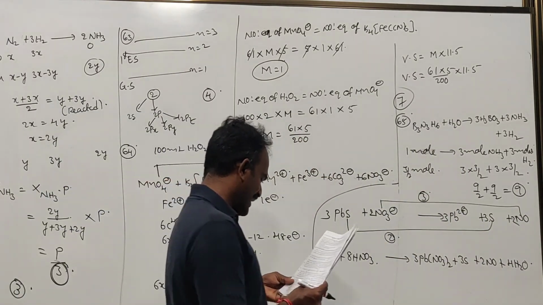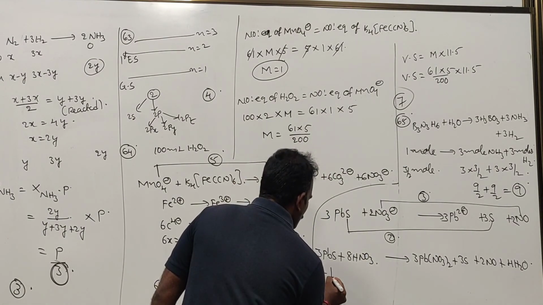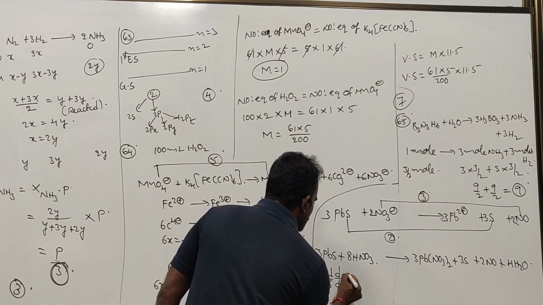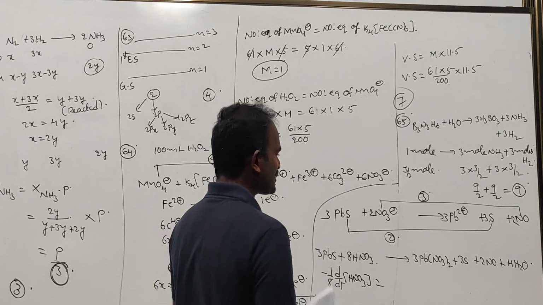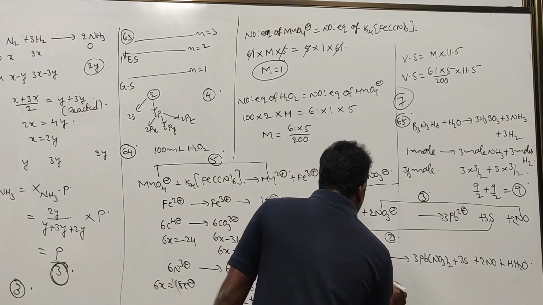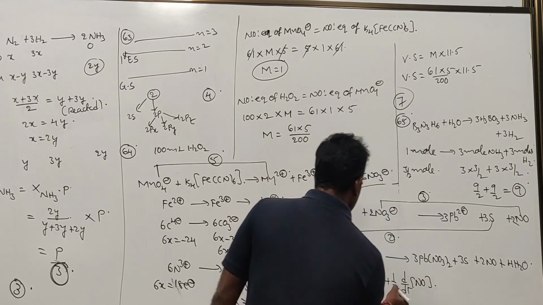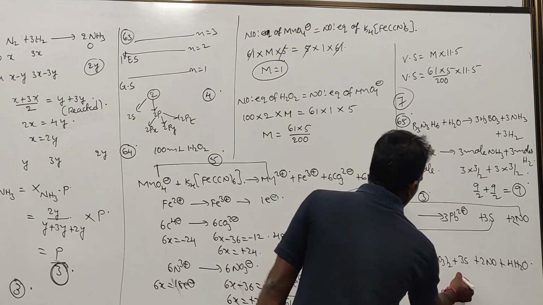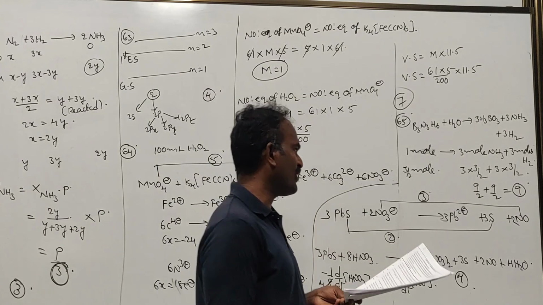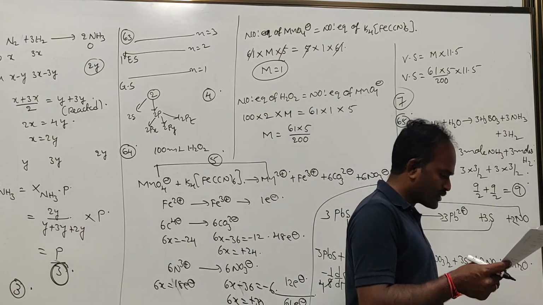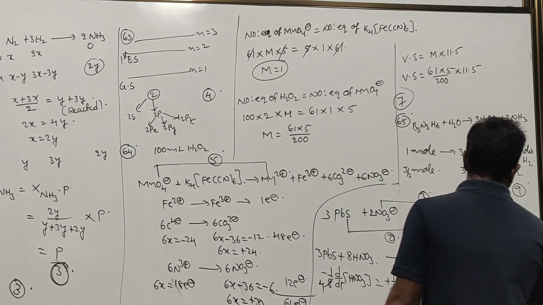Now take your reaction. The rate of disappearance of HNO3, minus 1/8 d by dt of the concentration of HNO3, is equal to the rate of appearance of NO, 1/2 of d by dt of the concentration of NO, so after cancelling we get 4. Therefore that value is 4. Now they are asking about X plus Y. 9 plus 4 is equal to 13. 13 minus 4 is equal to 9. The answer is 9.